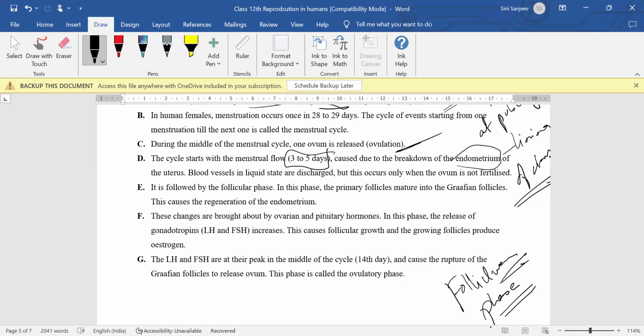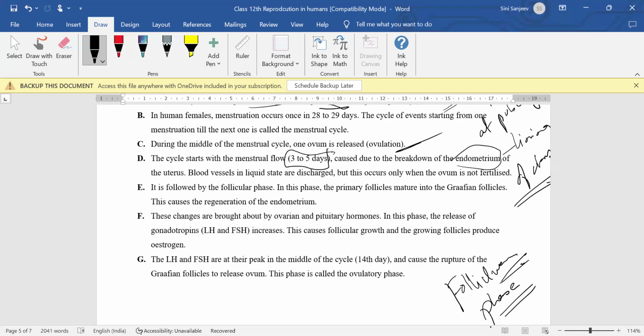After the menstrual phase comes this follicular phase. Here, small primary follicles grow into mature follicles, also known as Graafian follicles. Graafian follicles are the ones that release the egg. Simultaneously, the endometrium of the uterus is formed again.